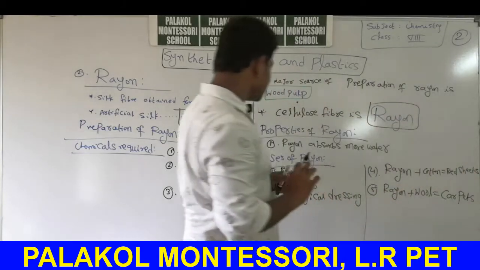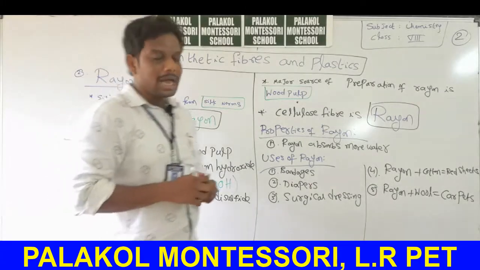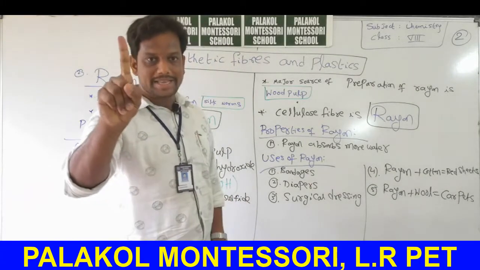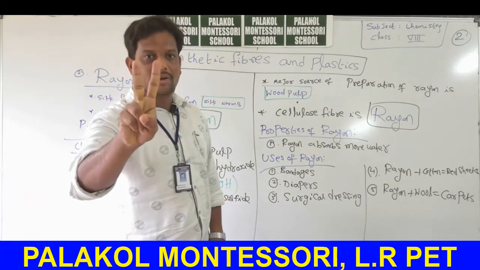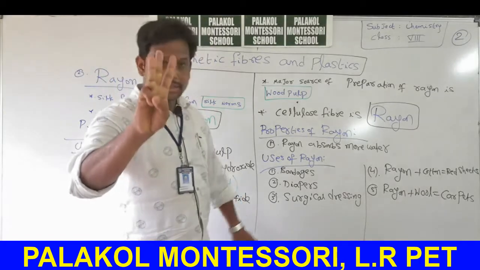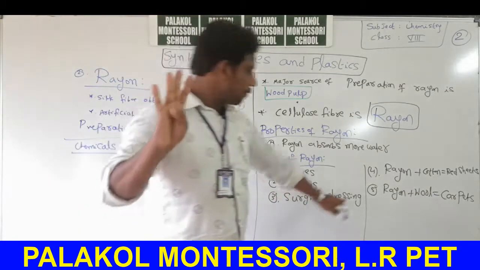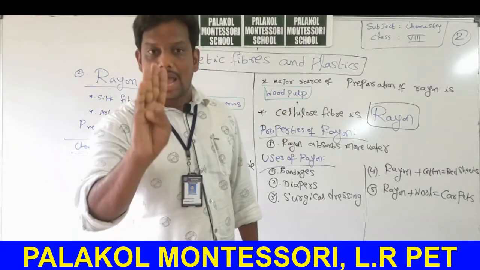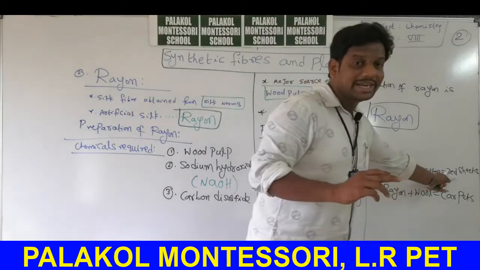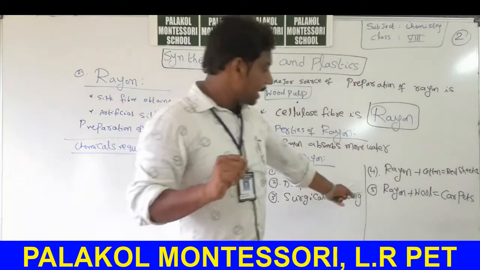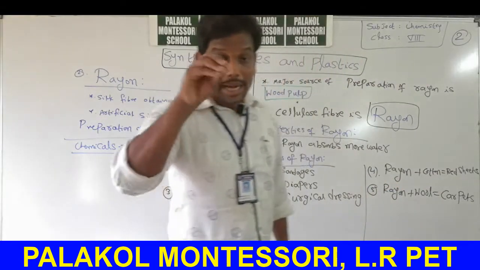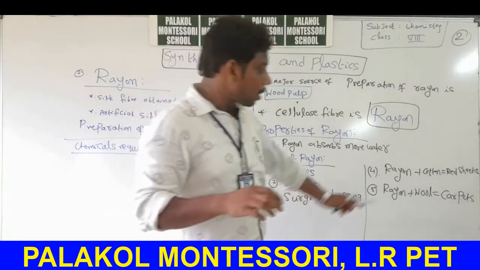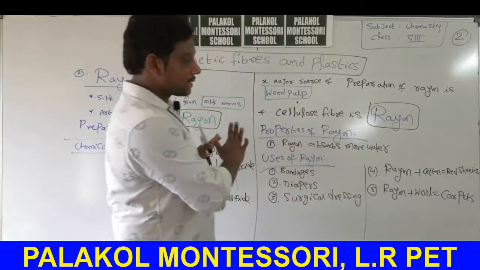So these are the uses of rayon. First, rayon is used in preparation of bandages. Second, in the preparation of diapers. Third, in the preparation of surgical dressing. Fourth, rayon mixed with cotton to prepare bed sheets. Fifth, rayon mixed with wool to prepare carpets. These are the uses of rayon.